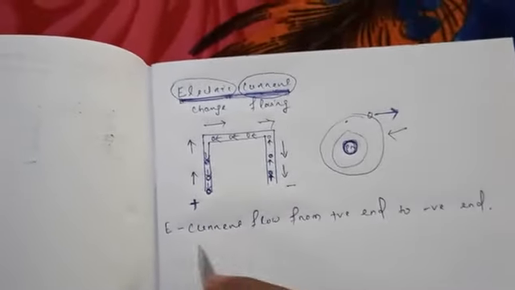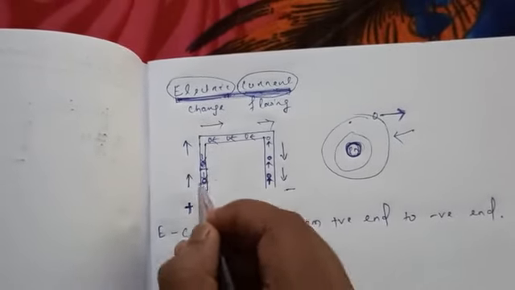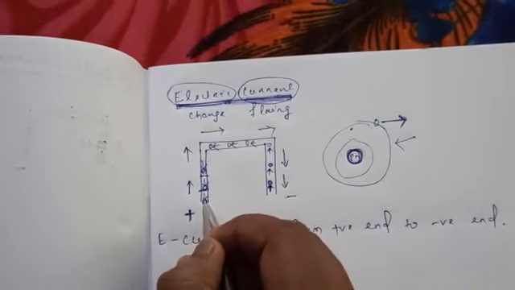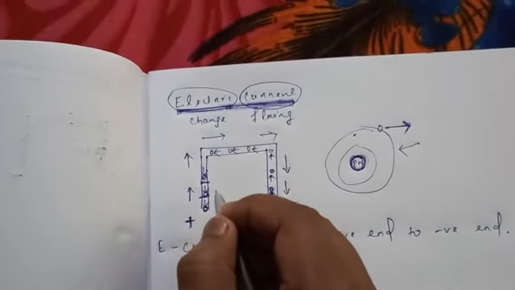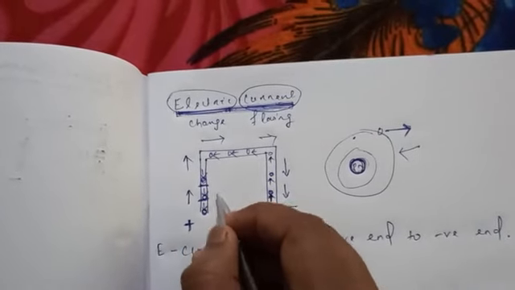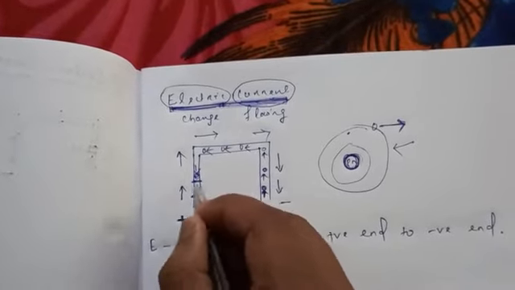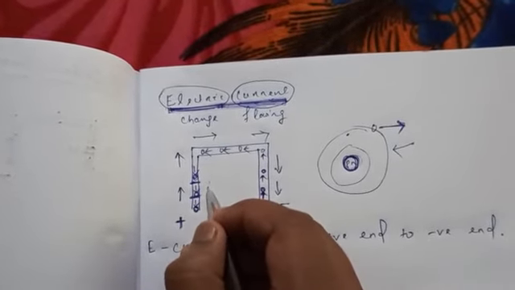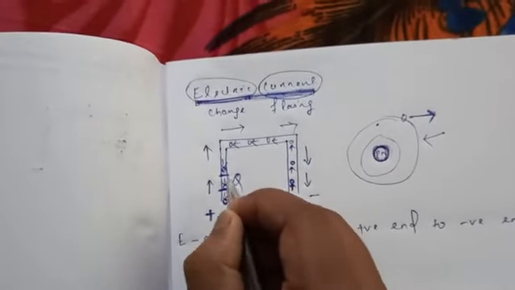We will define electric current. Suppose I take this cross section. Suppose holes are passing by this section. Some number of holes are passing by this section, or it will contain some charge. So take this charge, that means some charge is passing through this section.